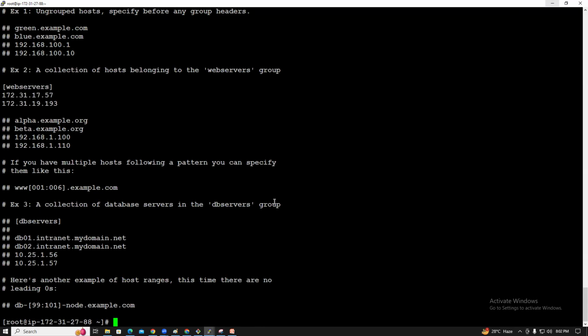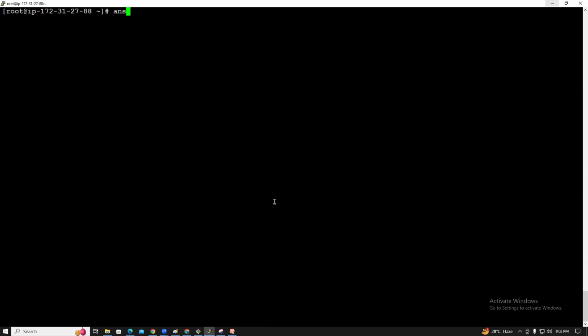Okay, now let's run ansible-playbook. If the inventory file is in a different location, we need to provide the inventory file location, but the inventory is defined in the default path, so we don't need to mention it. So ansible-playbook, then the playbook name.